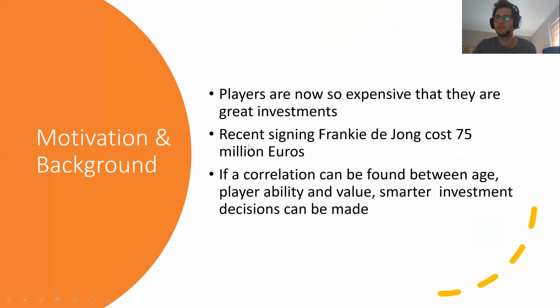With players being super expensive, it's important that clubs make smart, correct decisions in order to stay financially viable. So if a correlation can be found between age and player ability as well as value, clubs can make more intuitive decisions and make more money.